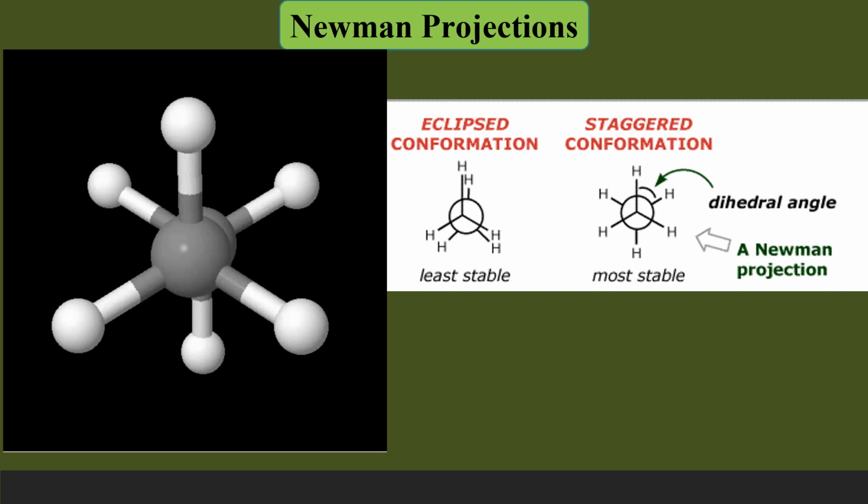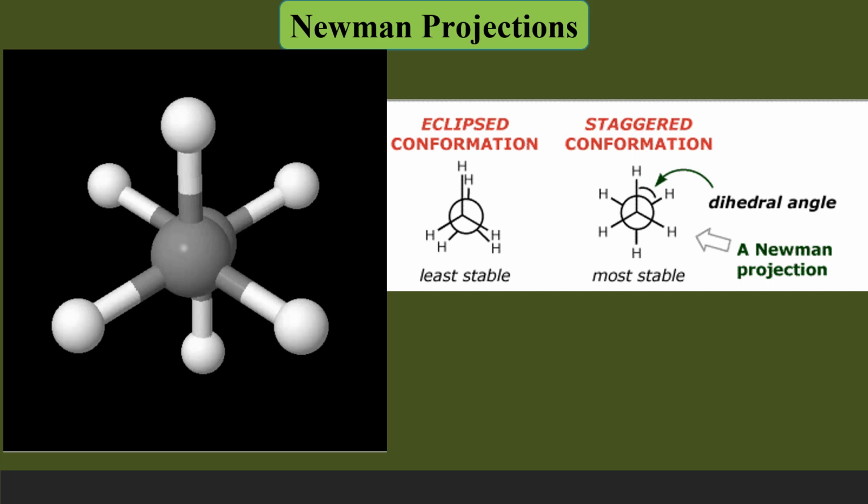When we do a 360 degree rotation, we are getting several conformers. For a rotation of 1 degree, you get one conformer. For a 2 degree rotation, you get another conformer. Like that, 2.1 degrees will give another conformer. Like that, an infinite number of conformers are generated.